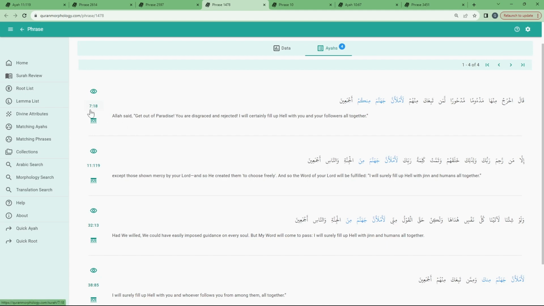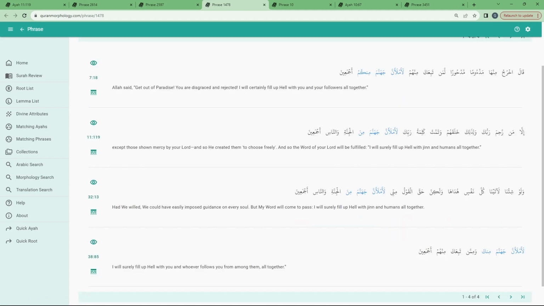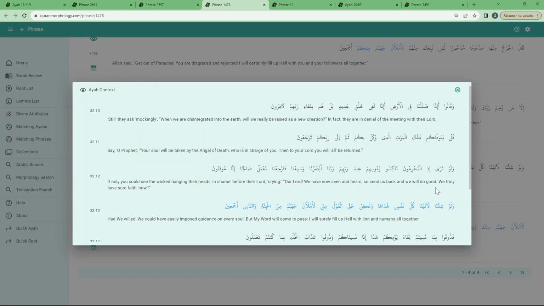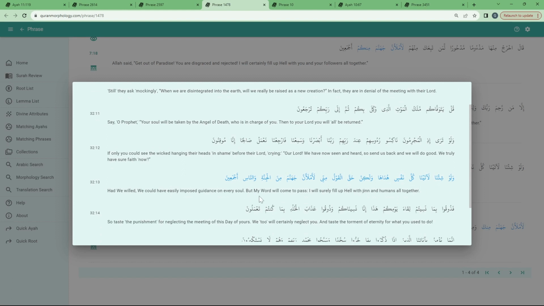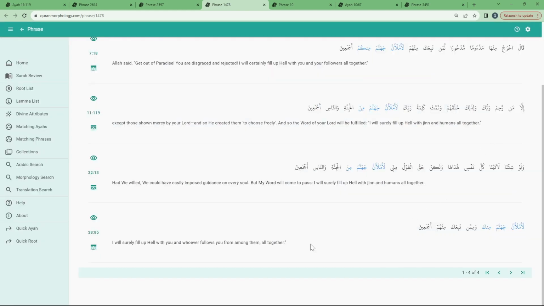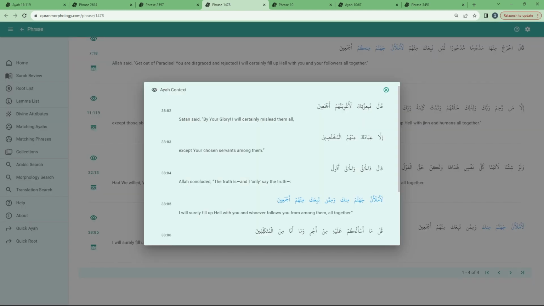Okay, so this is from Surah 7, Adam, Zawj, and Iblis. Then we have 32. These are the people who are asking now to be sent back to the world so they can do some good. And so the response at that time is then this. And then, okay, so this is about Iblis when he says that he will mislead the people.